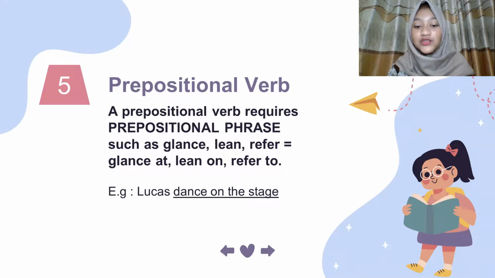For example, to worry about. And a prepositional verb, as I said before, requires a preposition, such as glance, lean, refer. So it means glance at, lean on, refer to.